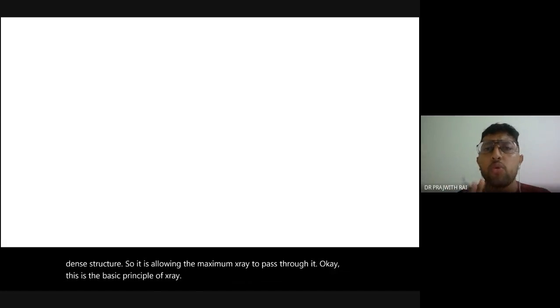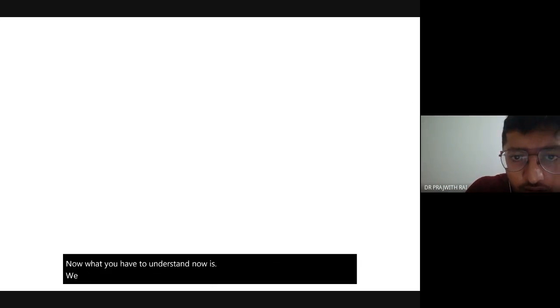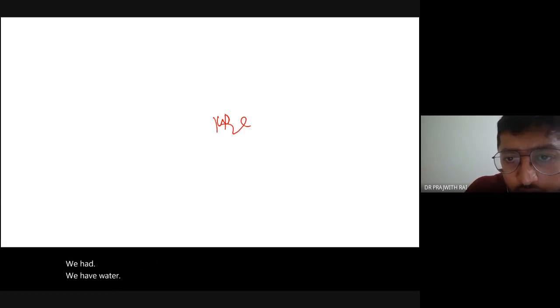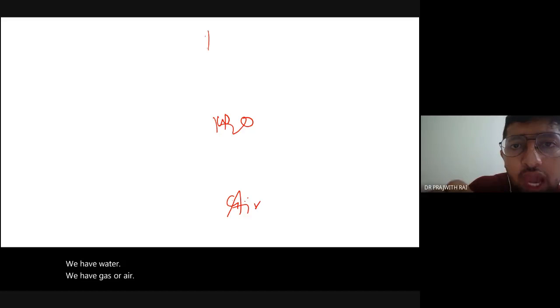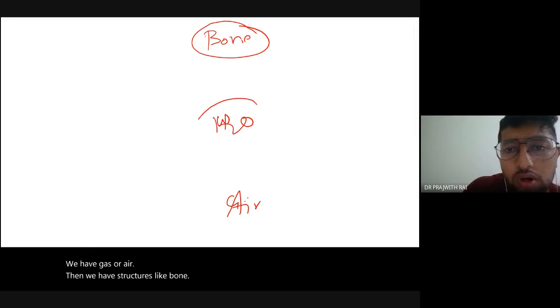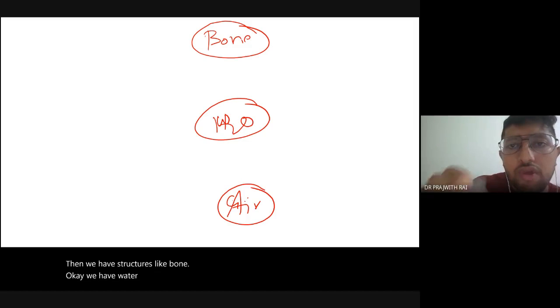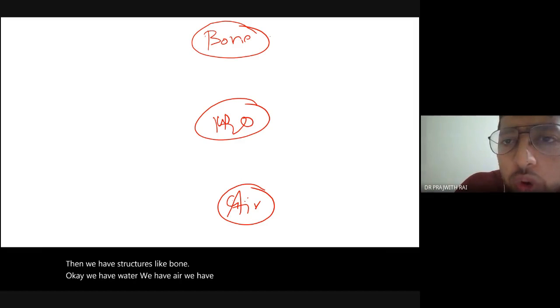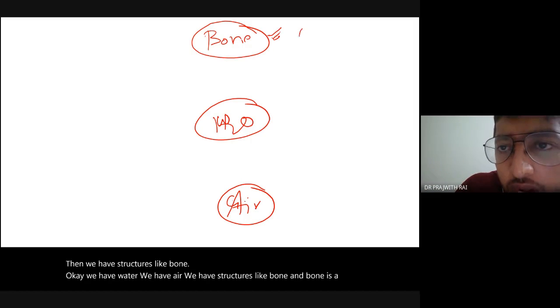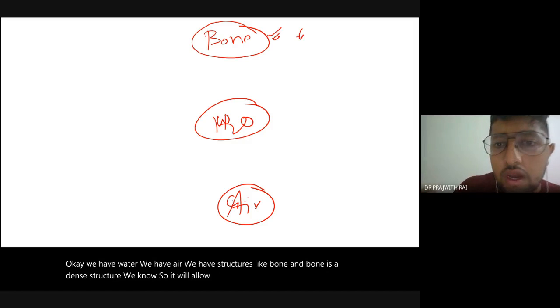Now what you have to understand is, we have water, we have gas or air, and we have structures like bone. Bone is the densest structure we know, so it will allow fewer X-rays to pass through it.